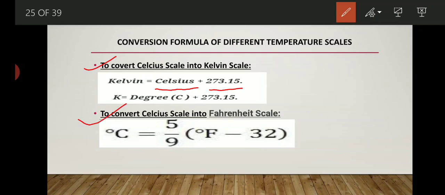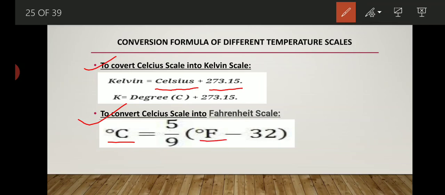Now the second conversion is to convert the Celsius scale into the Fahrenheit scale. Celsius scale equals 5 upon 9 times (F minus 32). Here C is the centigrade scale, F is the Fahrenheit scale.